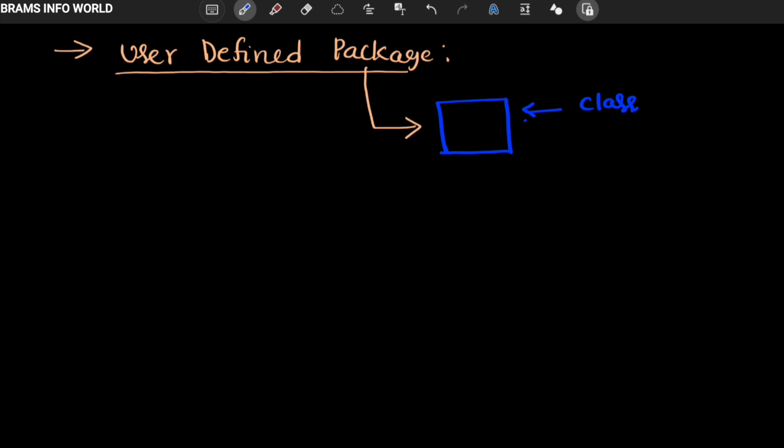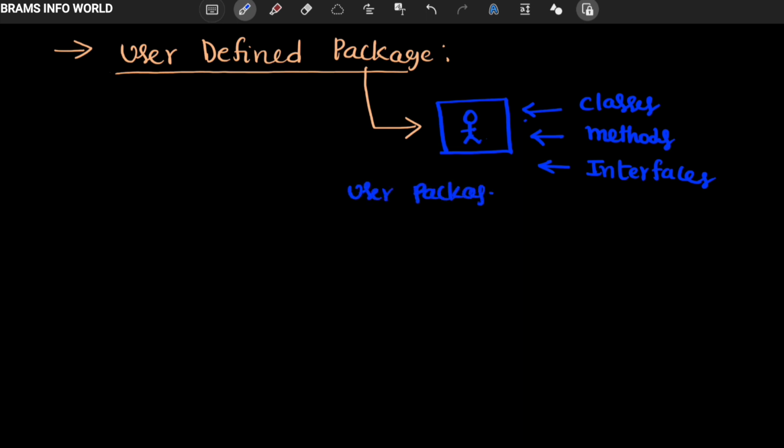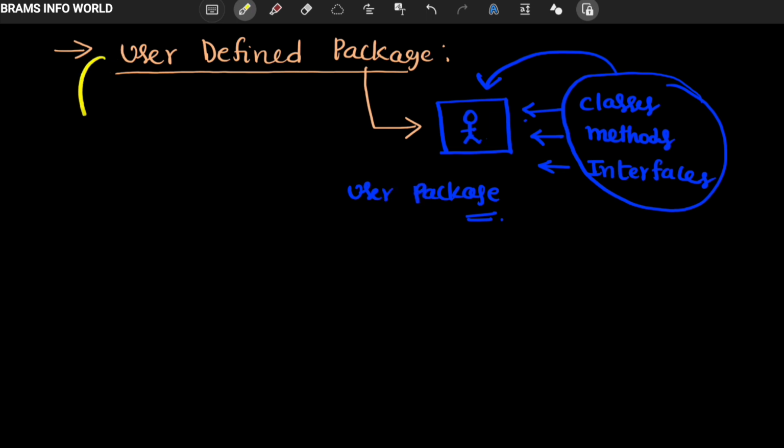This package contains various classes, various methods, and a number of interfaces. All these things are going to be created by the user. So this is nothing but a user package, or user-defined package. A package is a collection of classes, interfaces and methods which is created by the user. In simple terms, we can say that a user-defined package is nothing but one kind of folder.